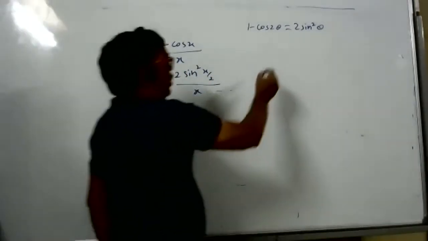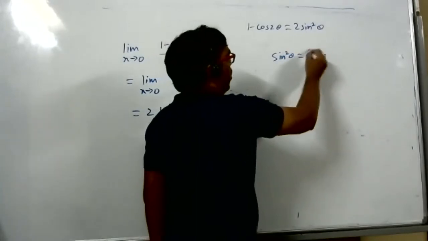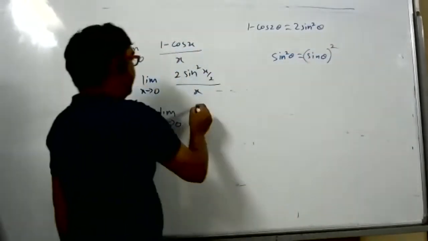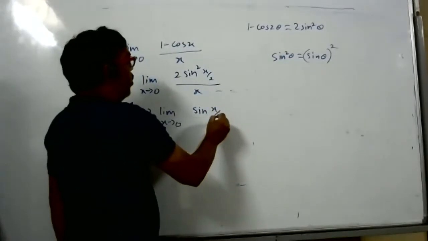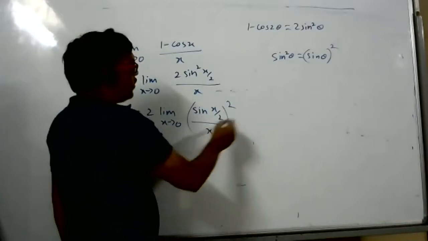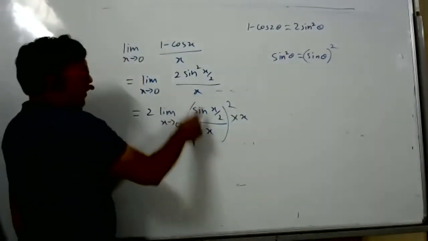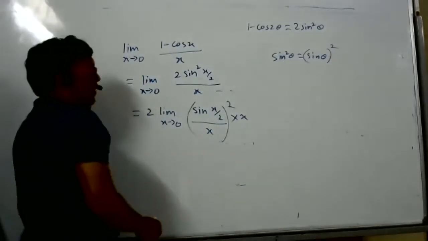Do you know the meaning of sine square theta? This means sine theta whole square. So it is like sine of x by 2, whole square. Here also whole square. So this becomes x squared. So I will multiply with x. Correct now? Yes or no? Yes, sir. Okay, some mistake I did.